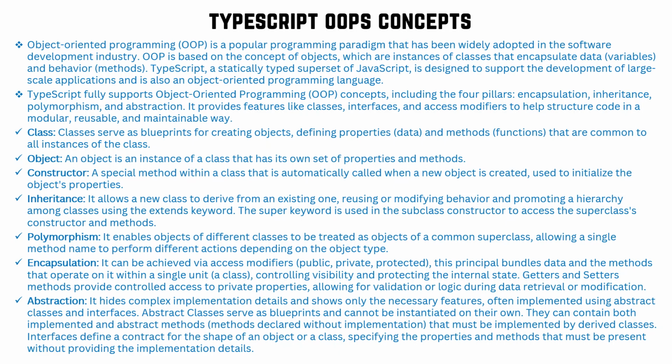A constructor is nothing but a special method within a class that is automatically called when a new object is created. It's primarily used to initialize the object properties. Then we'll talk about the four key pillars of OOPS: inheritance, polymorphism, encapsulation, and abstraction.